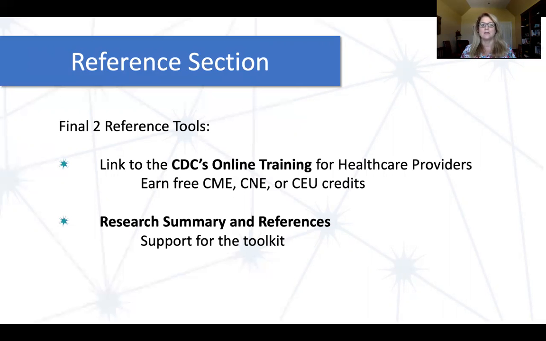on the support that backs up why we put this toolkit together in the first place, the gaps in the literature. We tried to fill all of those gaps in identification and referral and patient education, things like that. And it is also the research summary that is support for the concussion management protocol. It was really the gaps in the literature that drove the creation of that protocol, because if we use that protocol, it will be really changing the way that we are treating our folks in our state with concussion, mild traumatic brain injury.